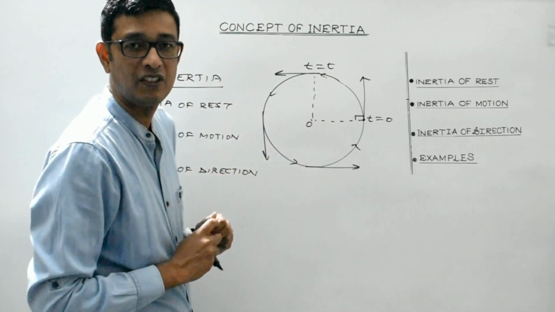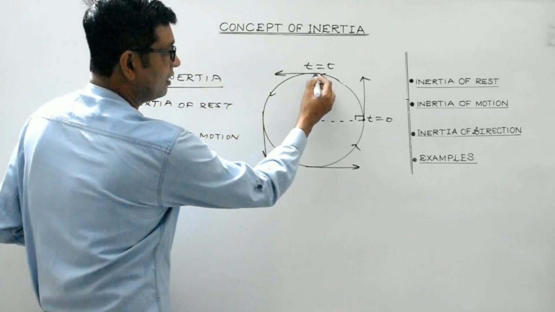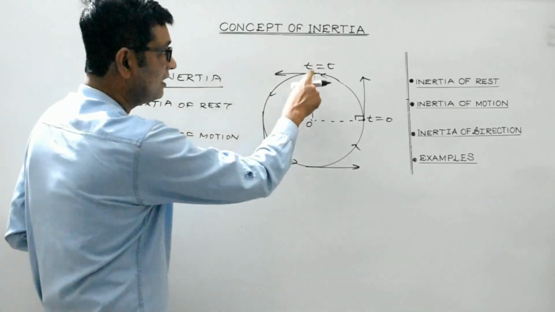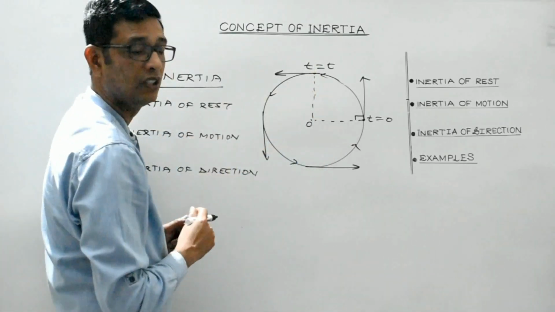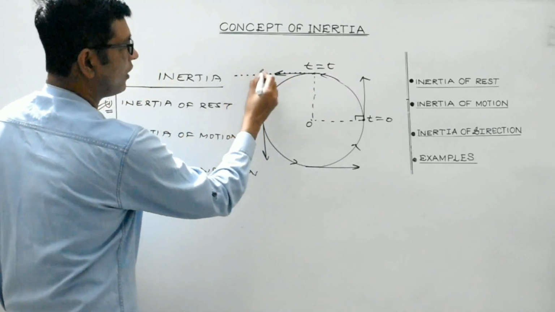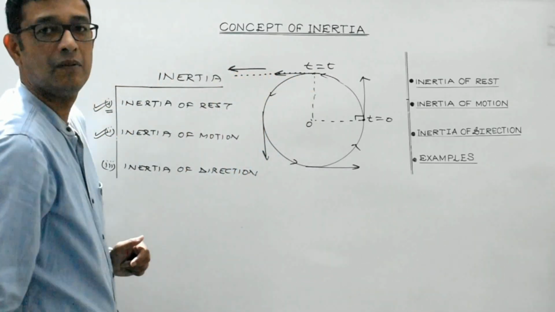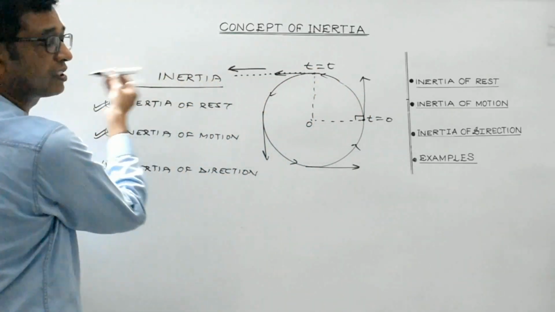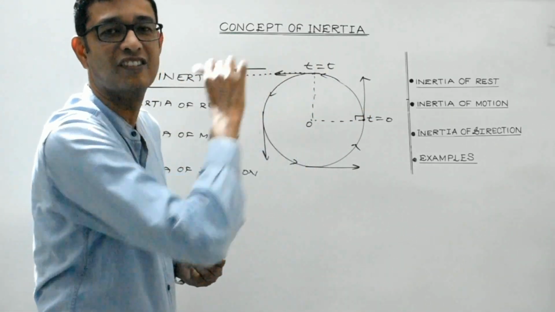Then the body won't be able to complete the circular path. Instead, at the instant when the force becomes zero, thereafter the body will fly off tangentially. It will fly off along this direction, because now it will tend to move along its original direction of motion, because there is no force to change its direction.